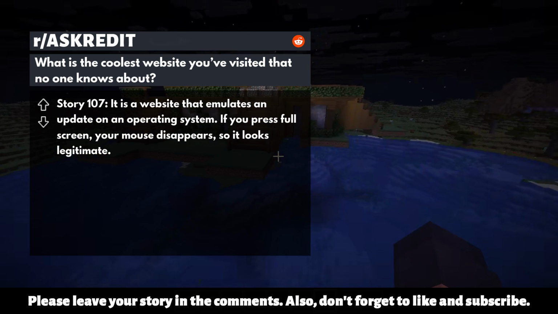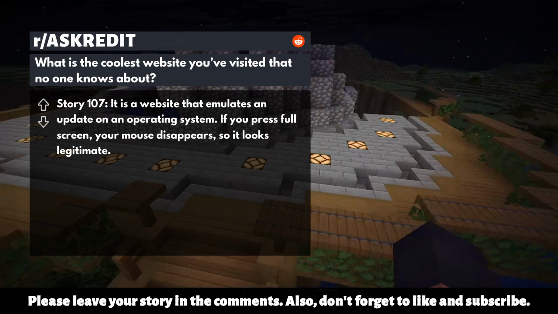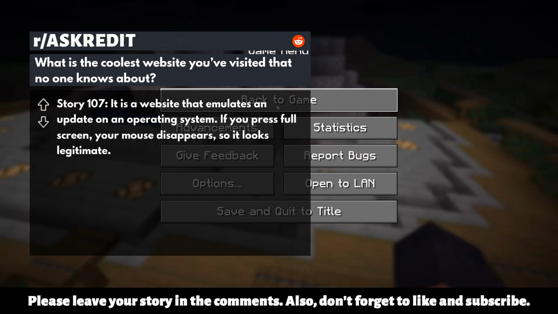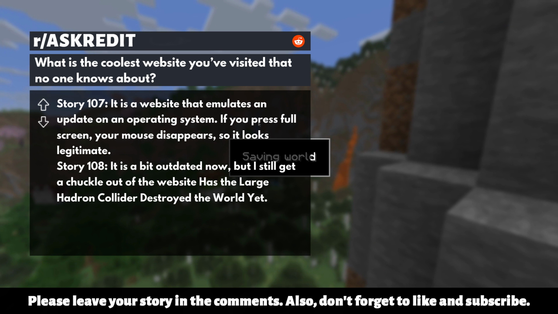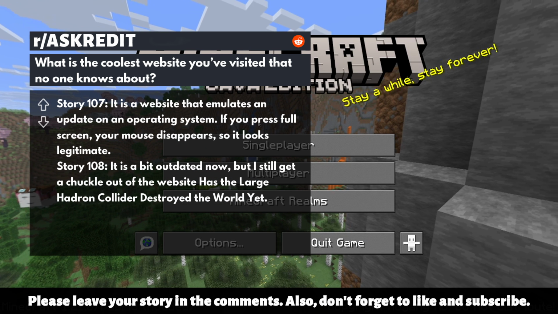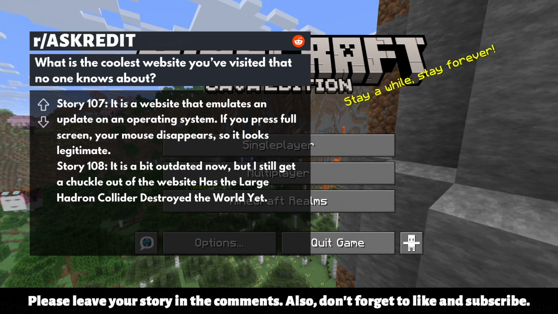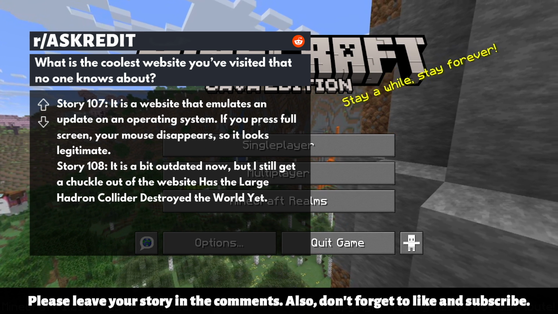Story 107. It is a website that emulates an update on an operating system. If you press full screen, your mouse disappears, so it looks legitimate. Story 108. It is a bit outdated now, but I still get a chuckle out of the website. Has the Large Hadron Collider destroyed the world yet?